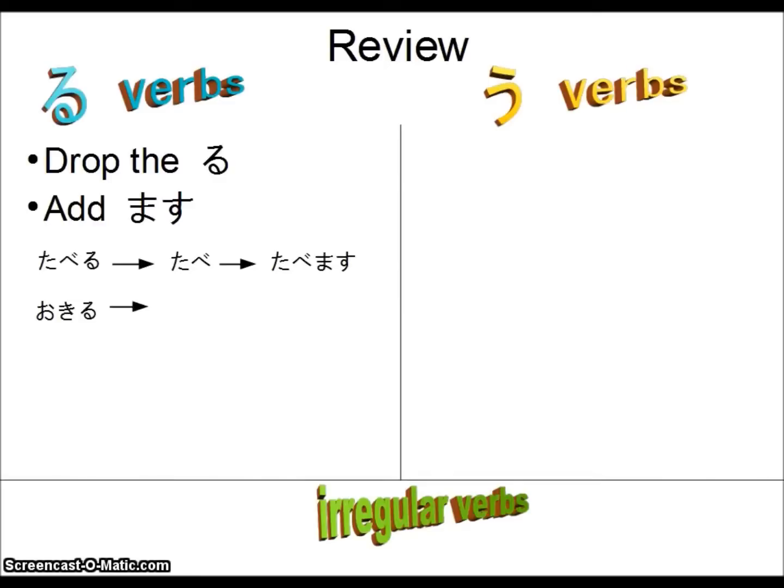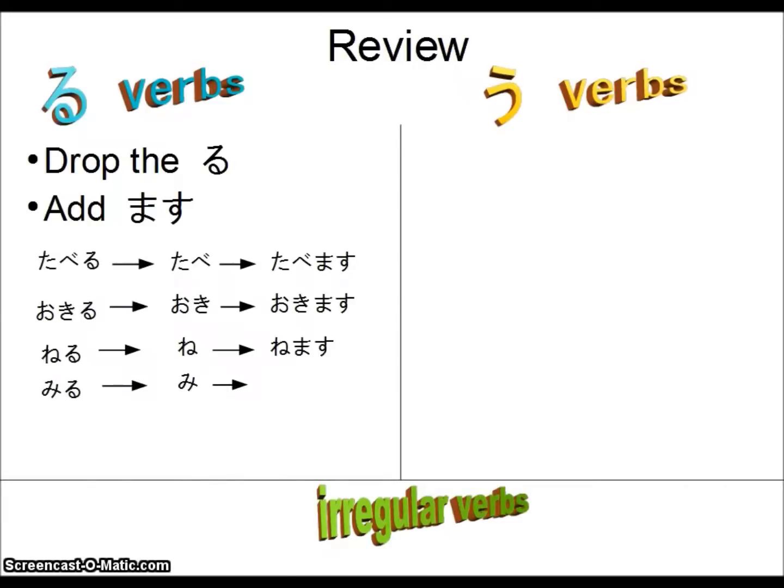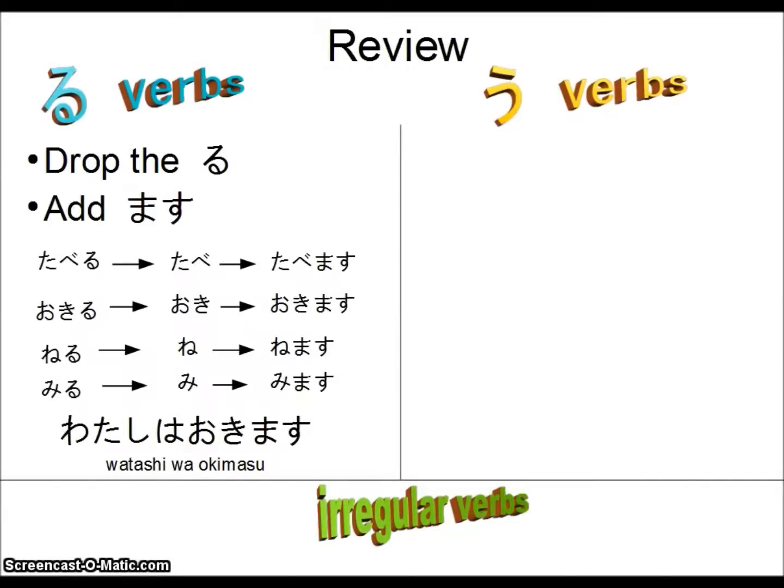Okiru, to wake up, dropping the ru makes it oki, then okimasu for adding the mas. With neru, to sleep, you drop the ru and it becomes ne, add the mas, it's nemasu. Miru, to see, dropping the ru, it's mi, adding the mas, it's mimasu. So here's a sentence, watashi wa okimasu.